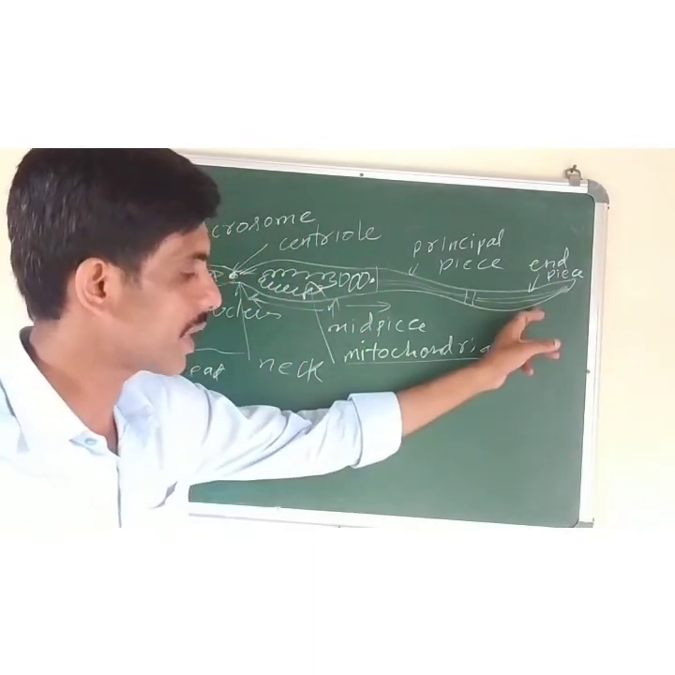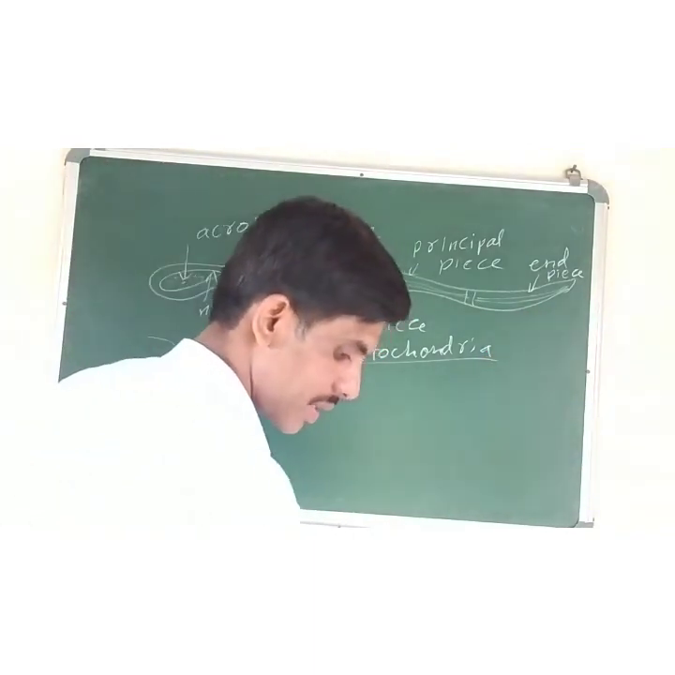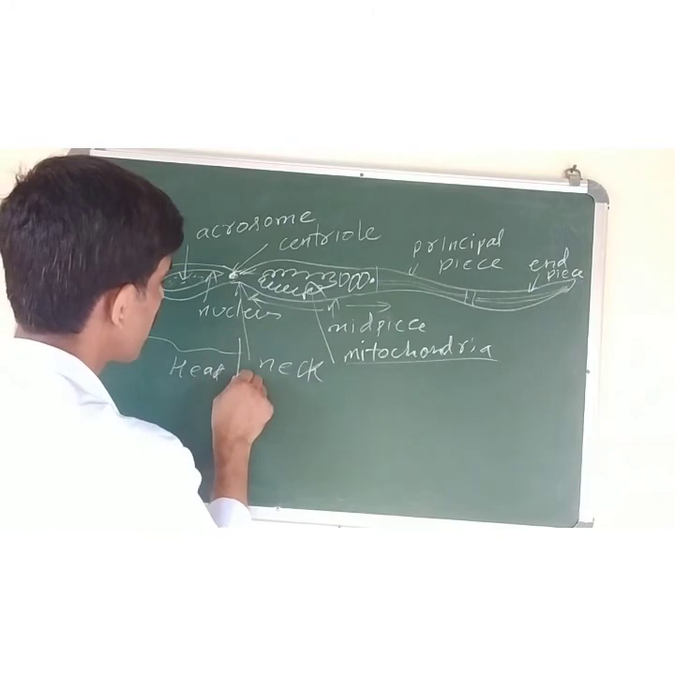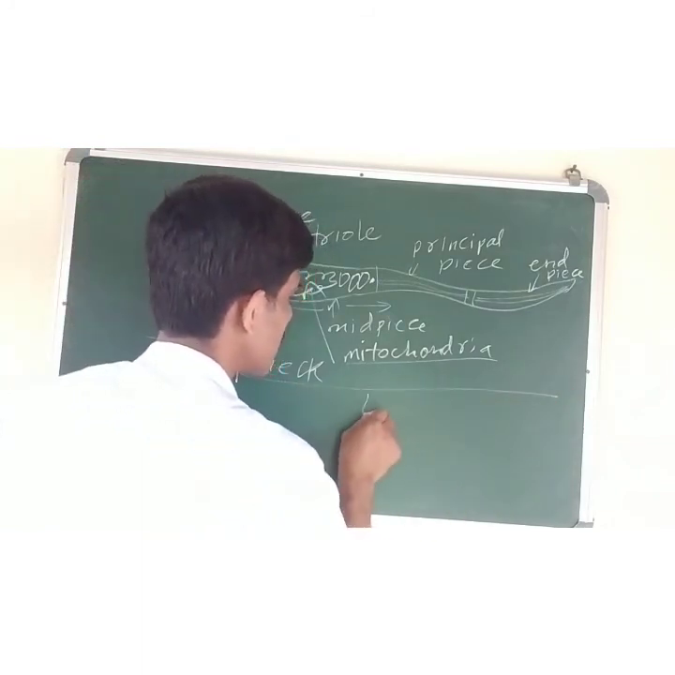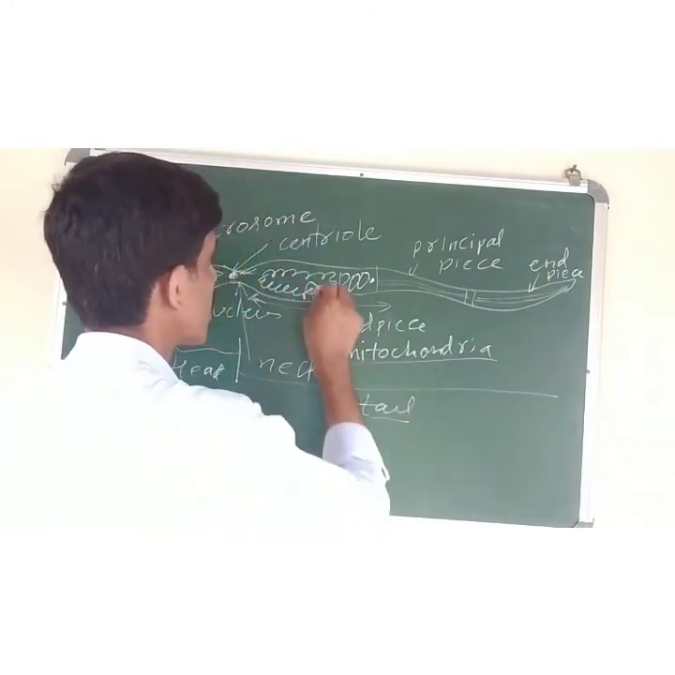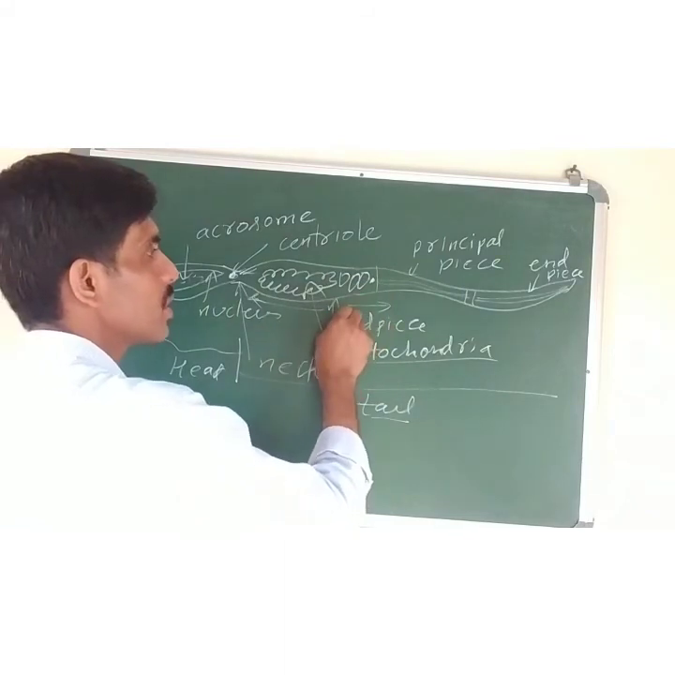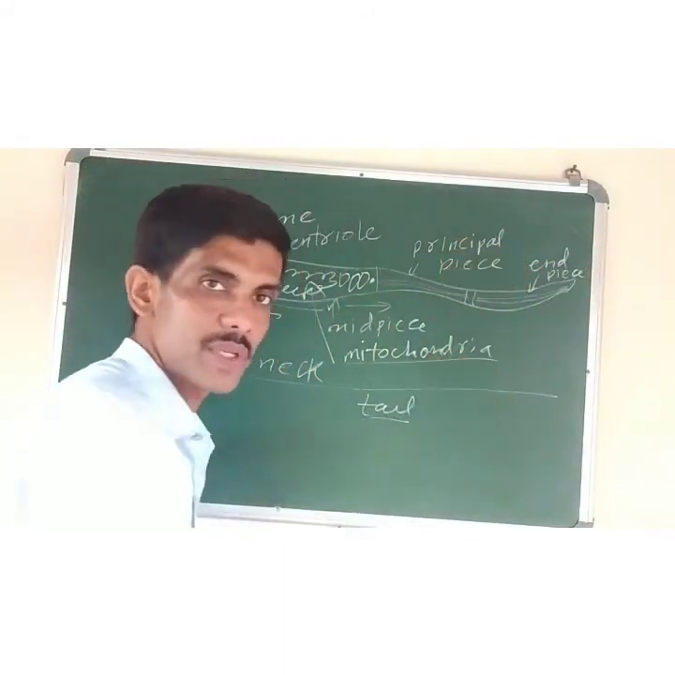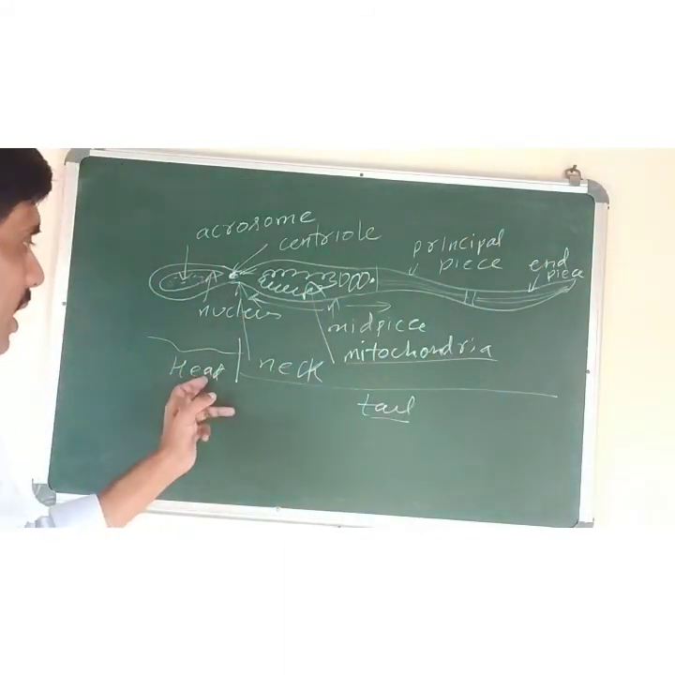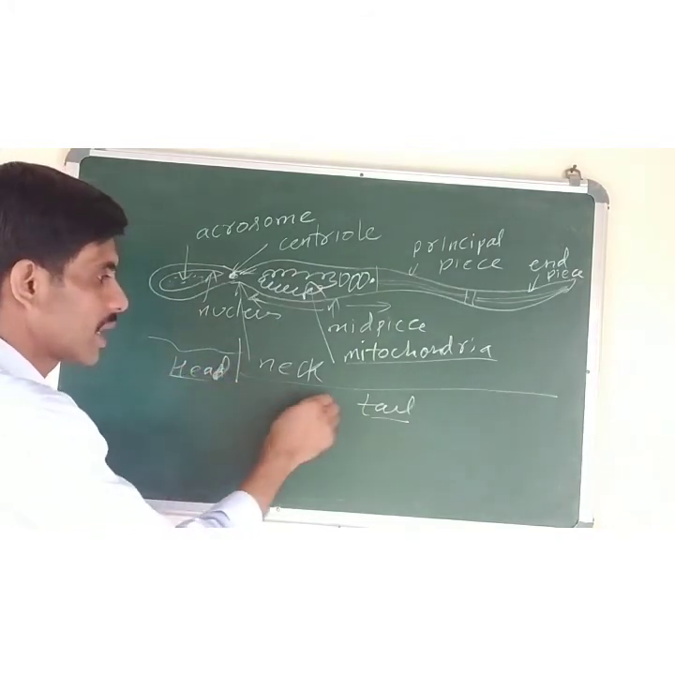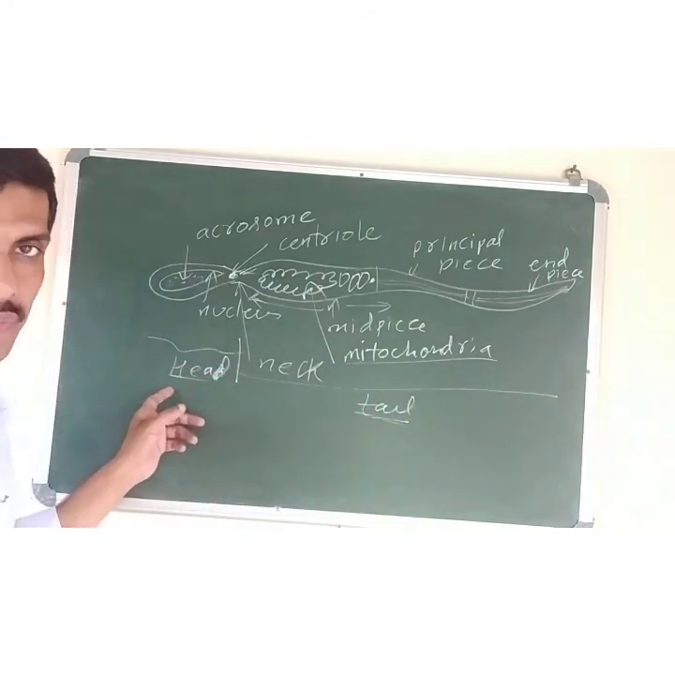What is the function of the end piece or the tail region? The head is up to here only. From here to here, the entire region is called the tail. The tail consists of the middle piece, the principal piece and the end piece also. So mainly two parts are there, the head and the tail of the sperm cell.